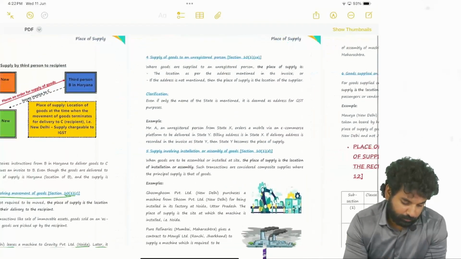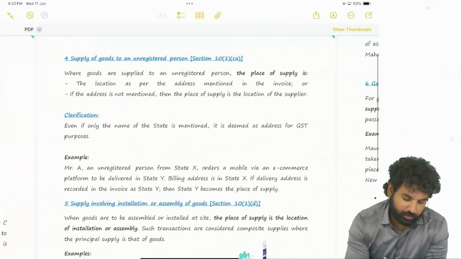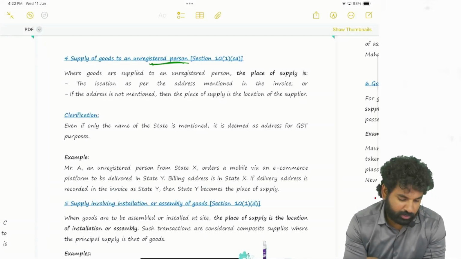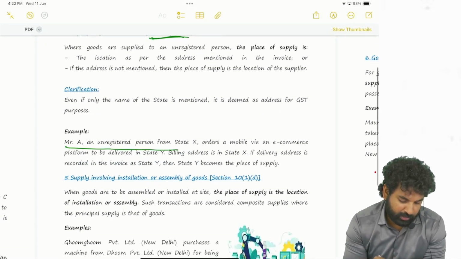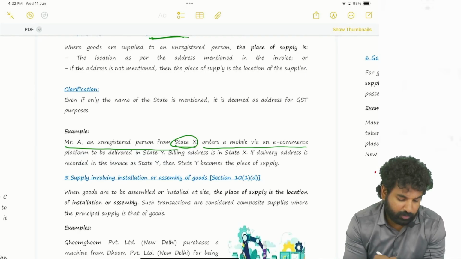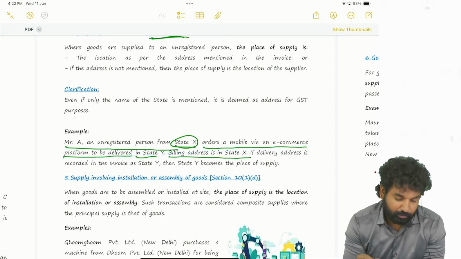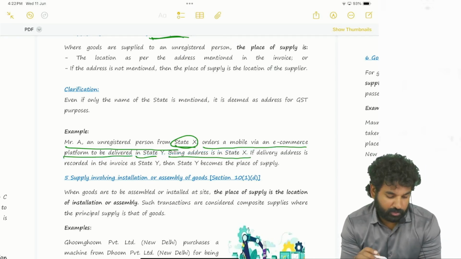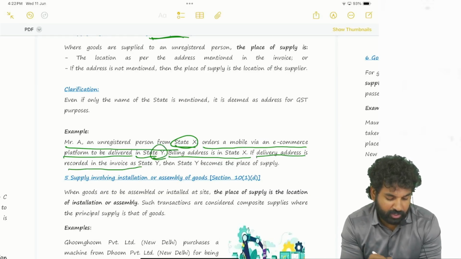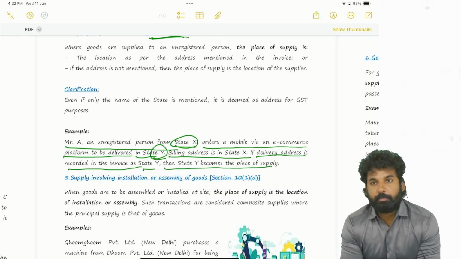Next, supply to an unregistered person. Mr. A, an unregistered person from state X, orders mobile via an e-commerce platform to be delivered in state Y. Okay, billing address is in state X. Delivery address or shipping address in state Y. If delivery address is recorded in the invoice as state Y, okay, then state Y becomes the place of supply.